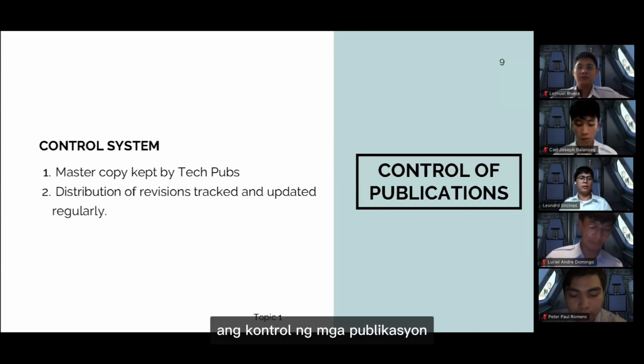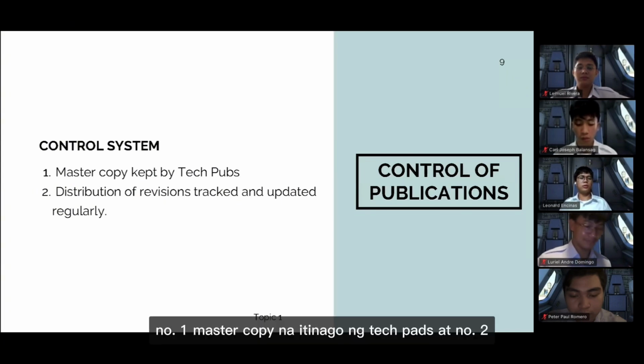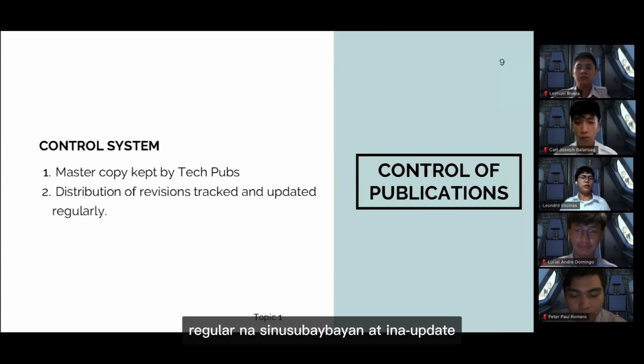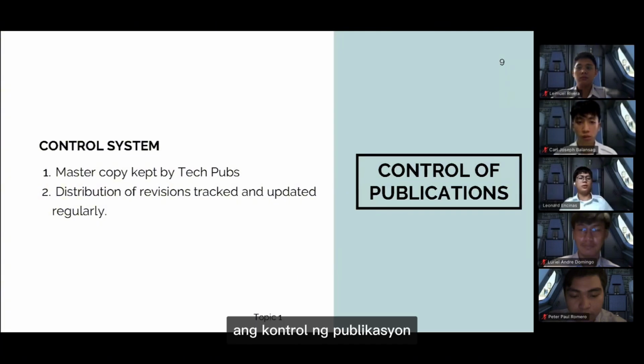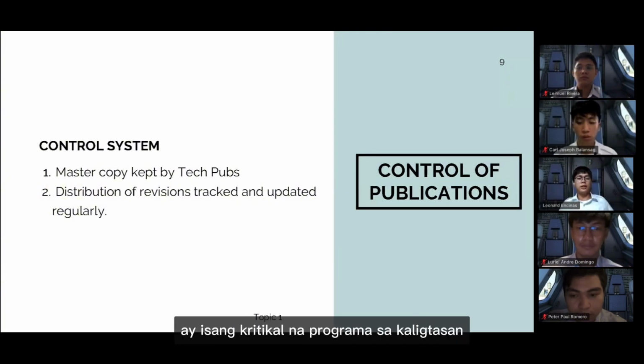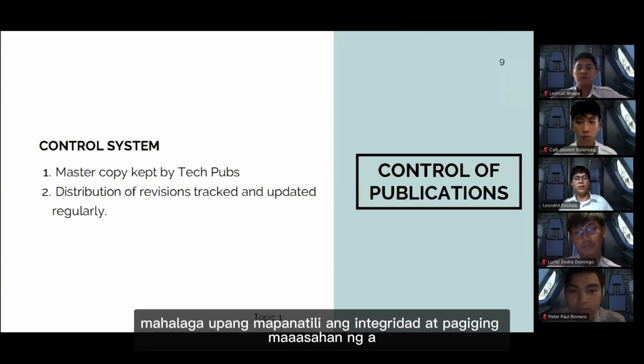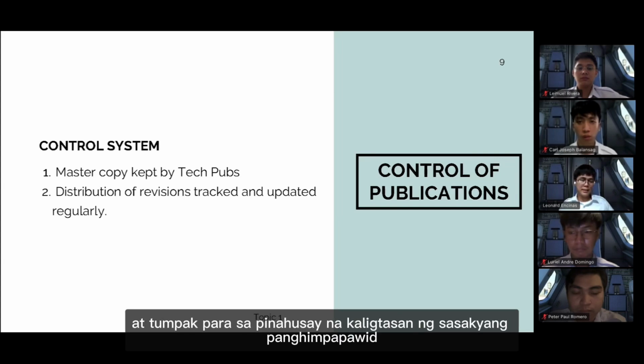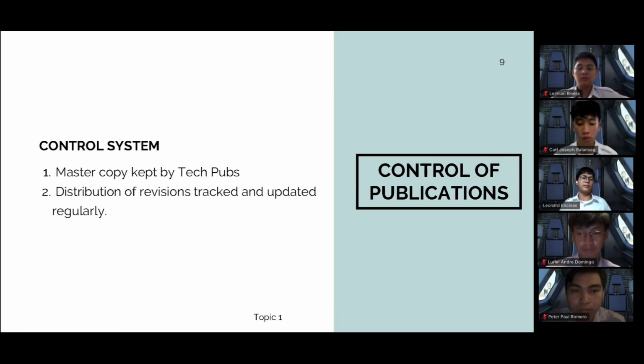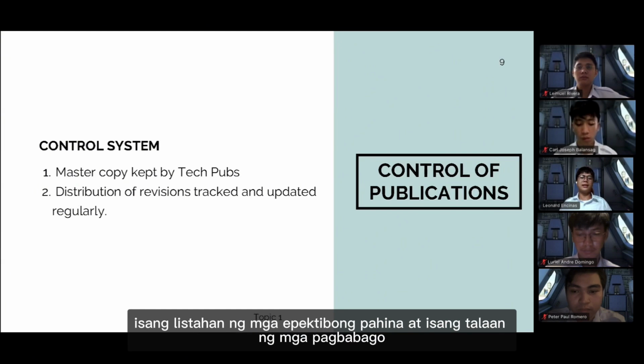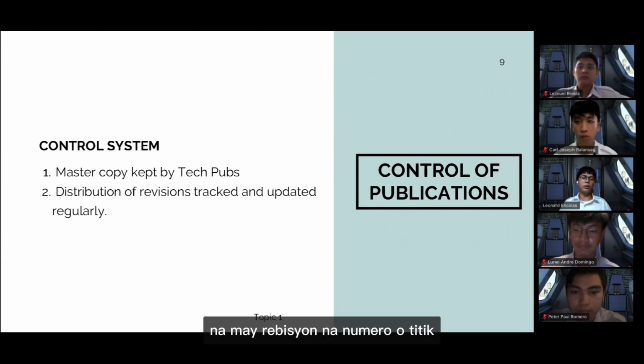The control of publications. Number one, master copy kept by TechPubs. And number two, distribution of revisions tracked and updated regularly. The control of publication is a critical safety program that is important to keep the integrity and reliability of a maintenance program. It keeps the information updated and accurate for enhanced safety of the aircraft. Each document also has a list of effective pages and a record of revisions with revision number or letter and the date of the revision.